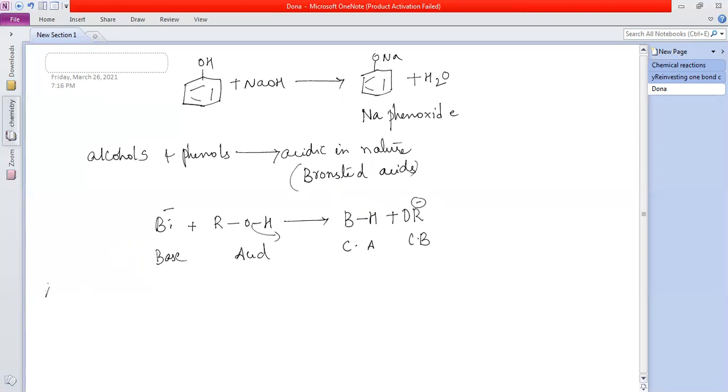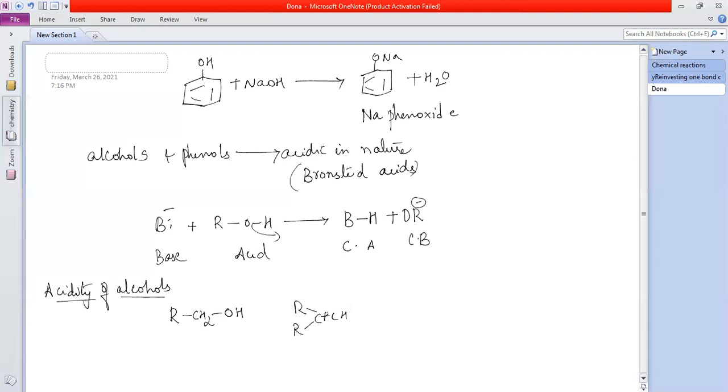Now when we compare the acidity of alcohols, I'm taking primary, secondary, and tertiary. Which do you think is more acidic?